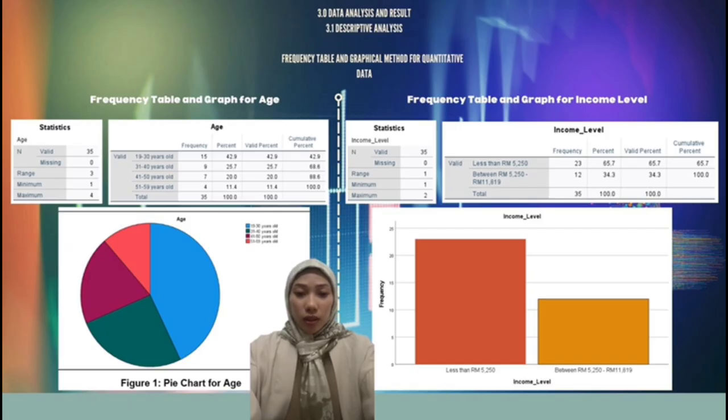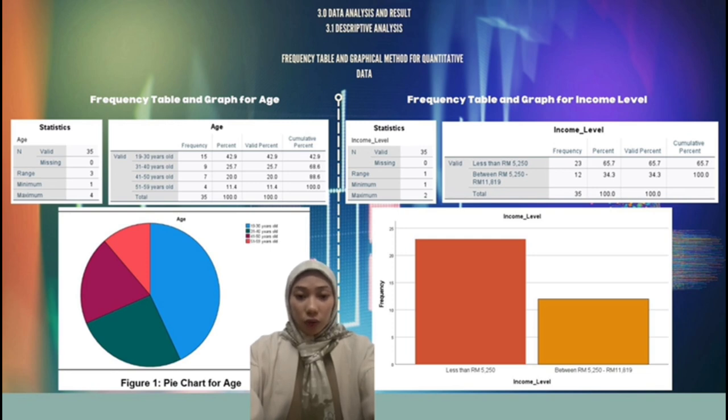With the frequency table and graph for age group, according to the pie chart, the majority of respondents, or 42.9% of the total, are in the 19 to 30 age range. The frequency of 14 for this indicates that almost 50% of the participants fall into this younger age group. With a cumulative percentage of 42.9%, this group represents a sizable portion of the sample as a whole.